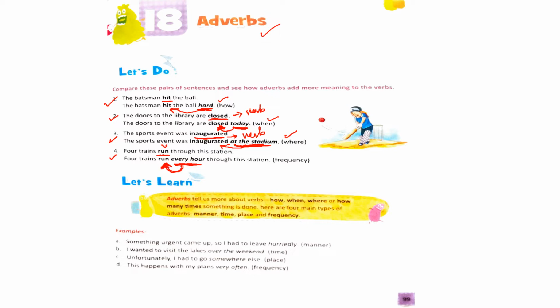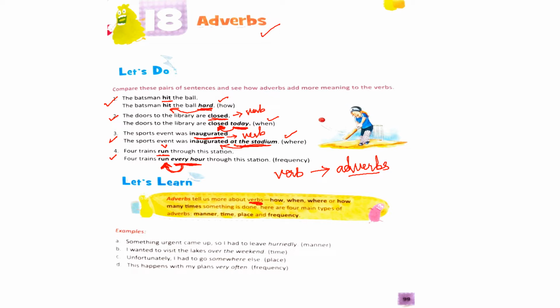So in these pairs of sentences, we see that words like hard, today, at the stadium, every hour are telling us something about the verb. Such words are known as adverbs. So children, what is an adverb? Adverbs tell us more about verbs in a sentence.